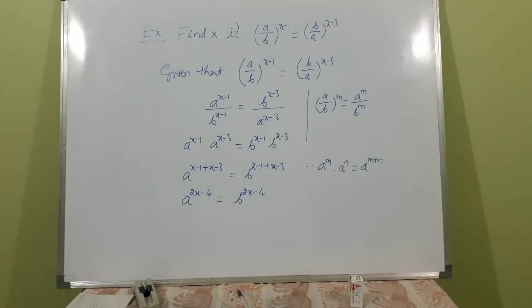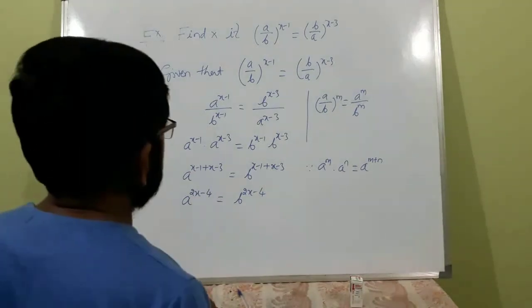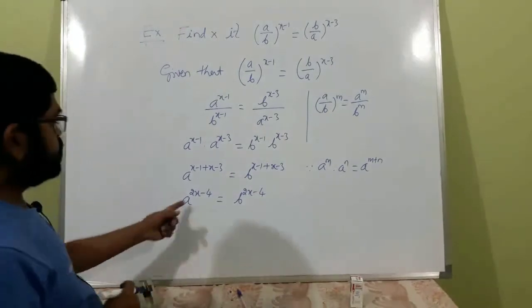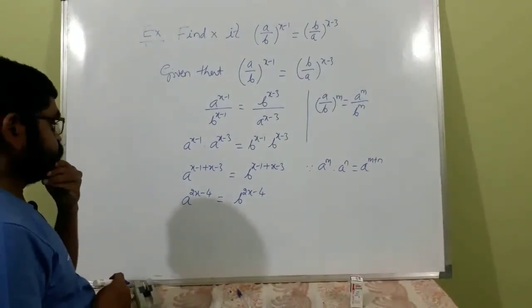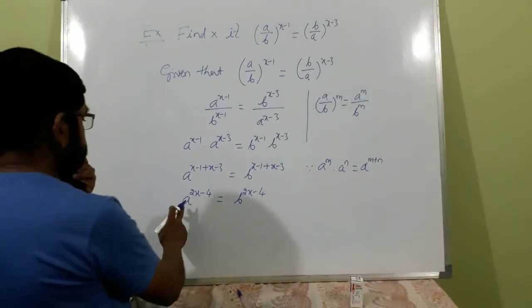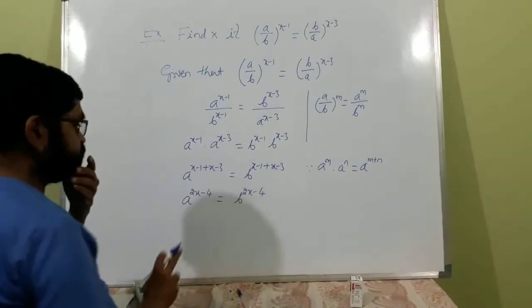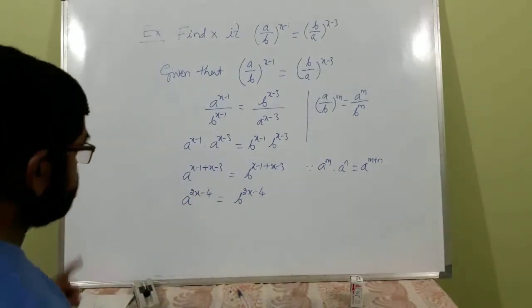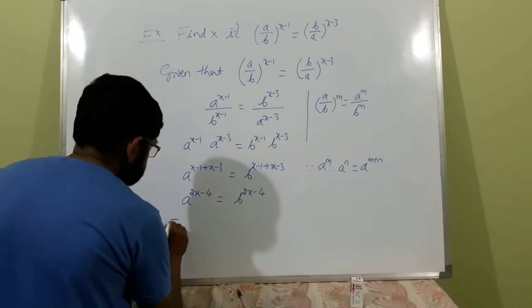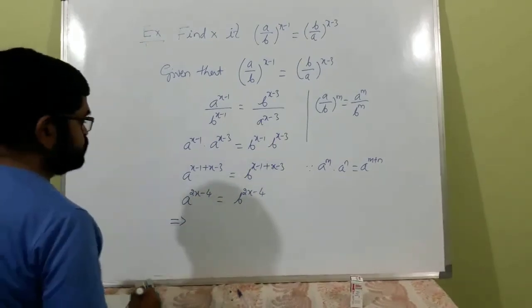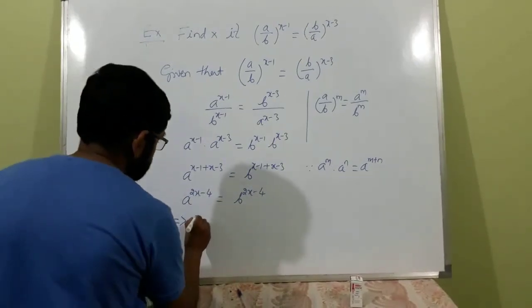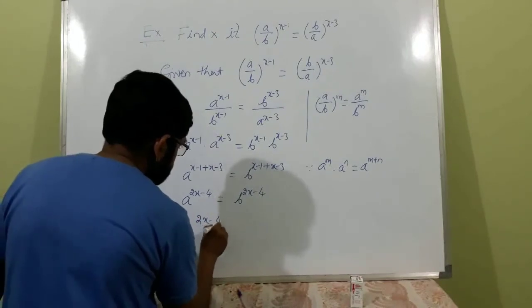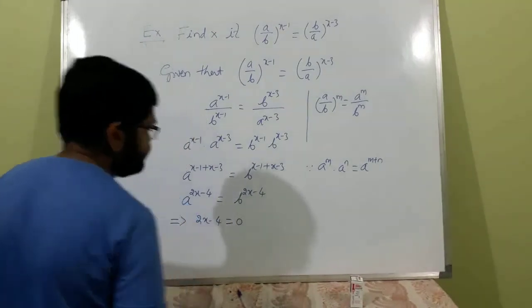See, indices are same, bases are a and b. So this implies a raised to something and b raised to something will be equal when the index is 0.